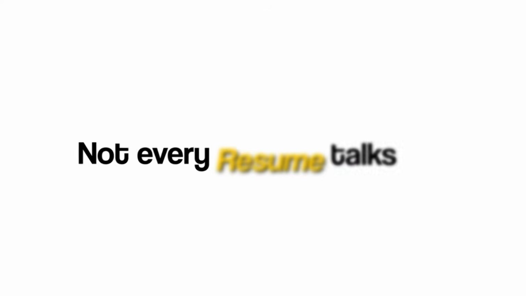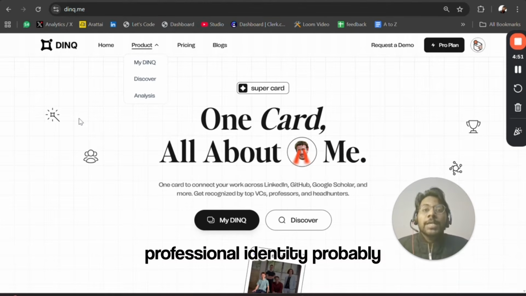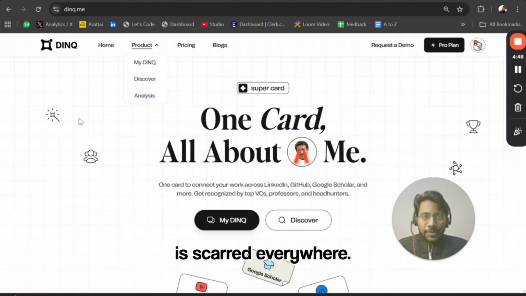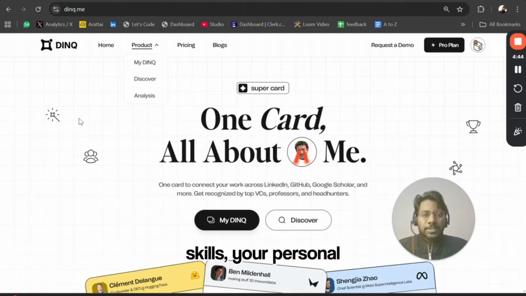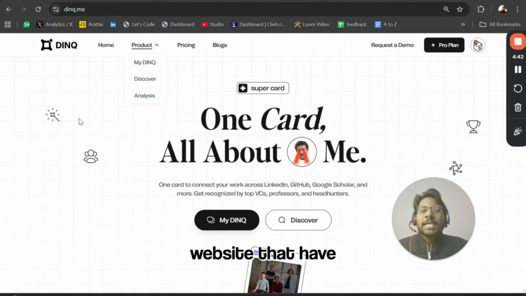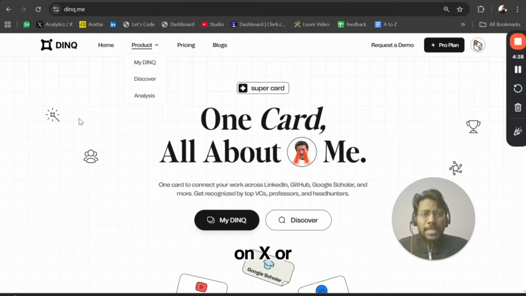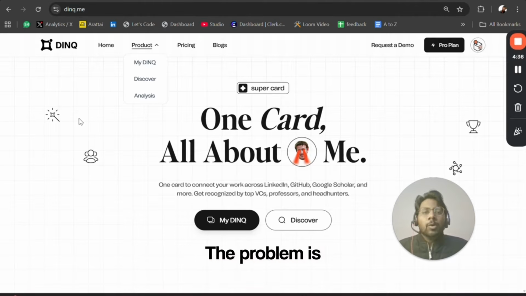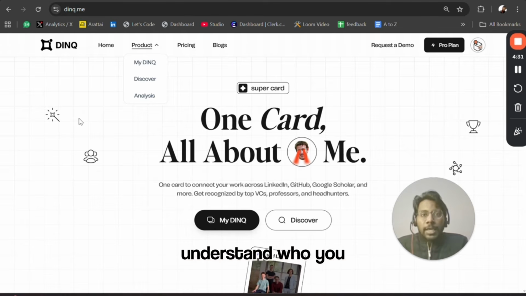Not every resume talks about your actual work, your code, your research, or your real impact. If you're a job seeker in tech, your professional identity is probably scattered everywhere. Your static resume does not show your actual skills. Your personal website has not been updated, along with your thoughts on X or your GitHub projects. The problem is simple. Recruiters will not click 10 different links to understand who you are.